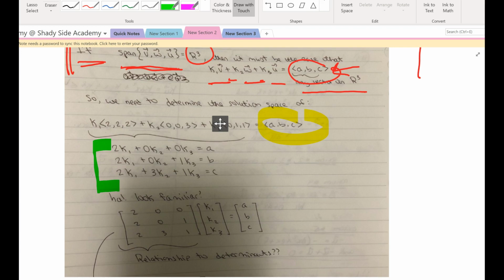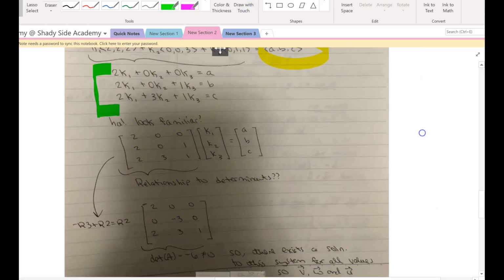And look what we're doing now. Let's scroll down. Look at this matrix equation right here. This matrix equation, here's the coefficient matrix, matrix A. Here's K1, K2, K3, and here's ABC. Now, everyone, let me ask you this question. Is this system right here a homogeneous system? It could be, because ABC could be 0, 0, 0, because that absolutely is a vector in R3.